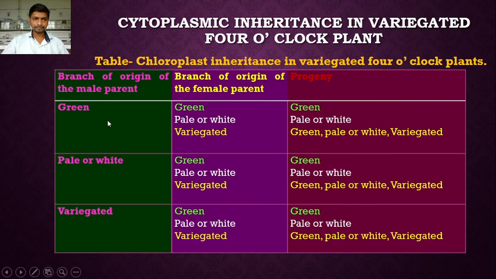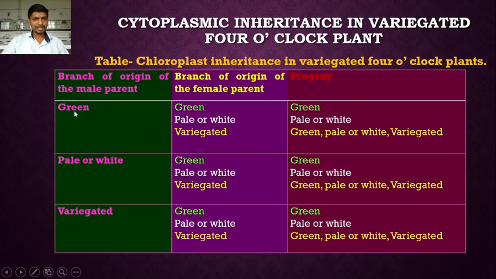So here the first example we can see. Here the male parent has been derived from the green branch. It is fused with the female parent, that is also derived from the green branch. The progeny is green. In the second example, the egg cell has been derived from the pale or white branch.